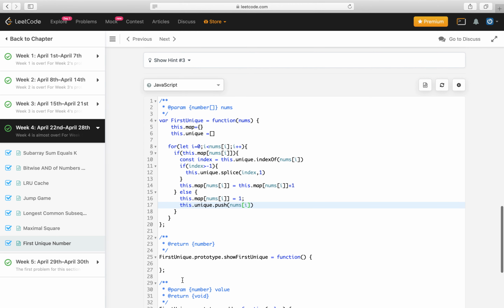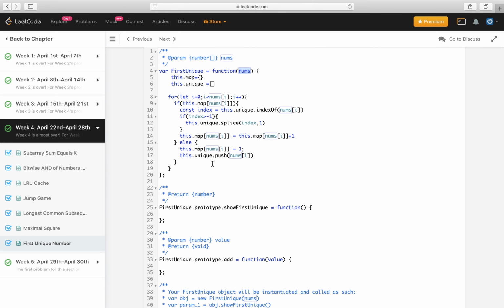Okay, this is it. So this function will initialize my two data structures, and then the numbers which are coming are respectively added in the map, and if a number is unique then it will be added to the unique array, and if it is not unique then it will be removed from the unique array. In the map we will just store the frequency of how many times it's available in the queue of integers.